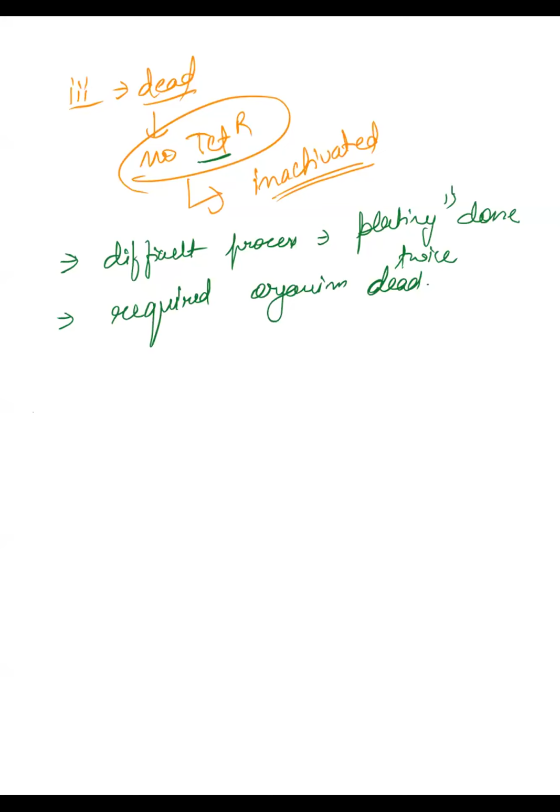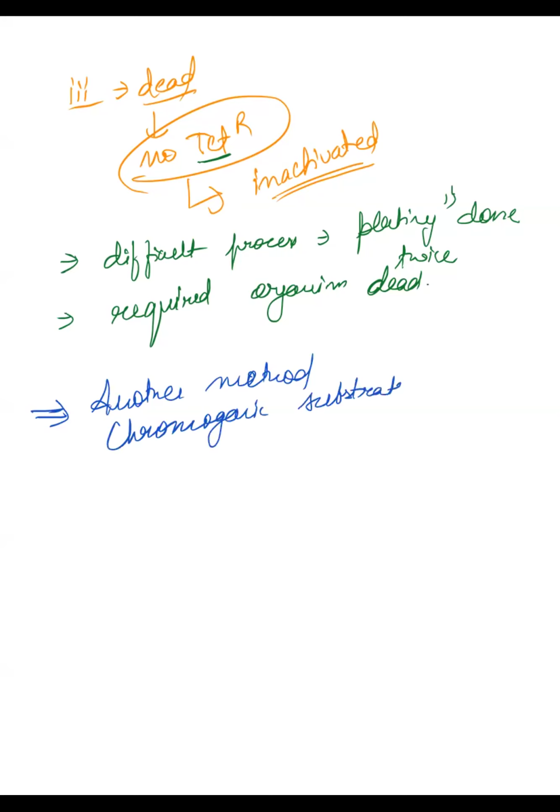The other method that we use is based on color production. You will see different color production. This is called a chromogenic substrate. For this you use a chromogenic substrate. Now what is a chromogenic substrate?